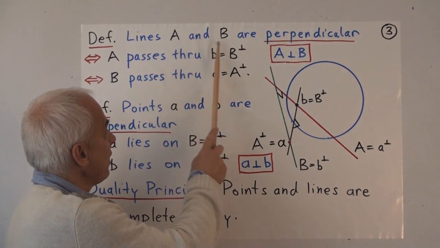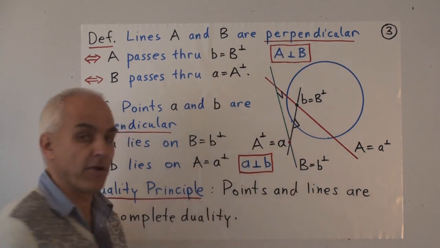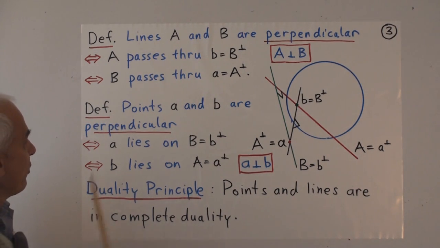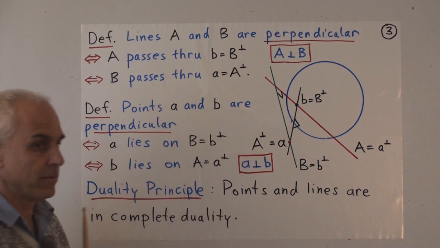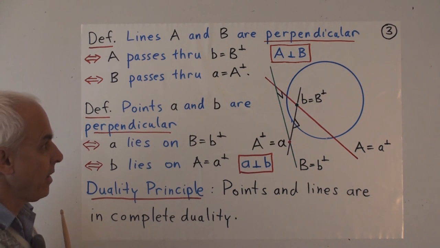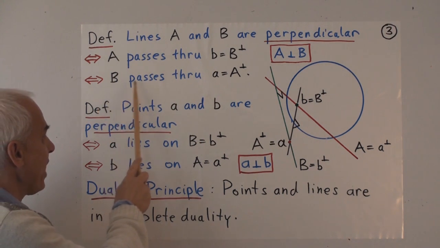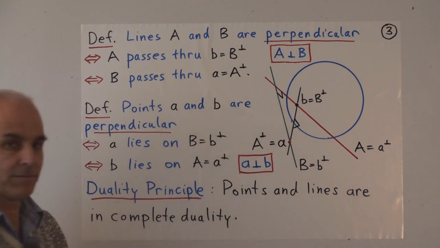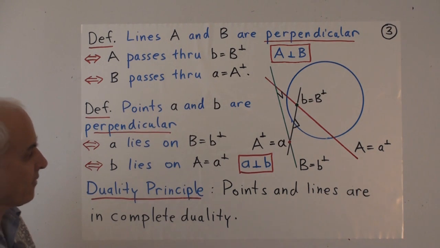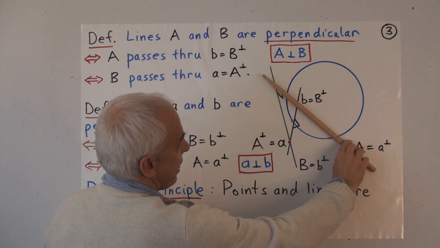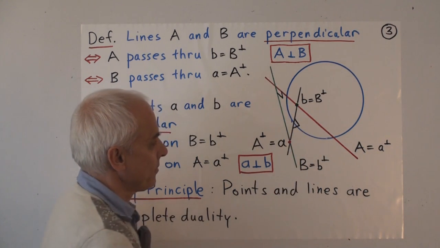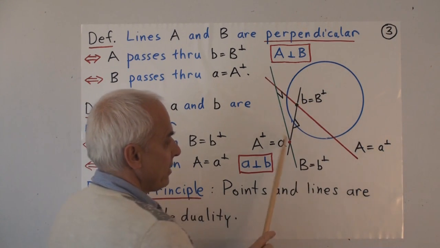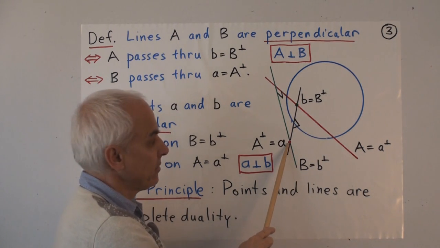Two lines A and B are perpendicular precisely when A passes through the dual of B. And that's equivalent to B passing through the dual of A. For example, here's a line A, here's a line B. The dual of A is this point little a.